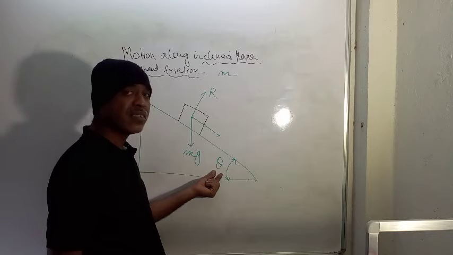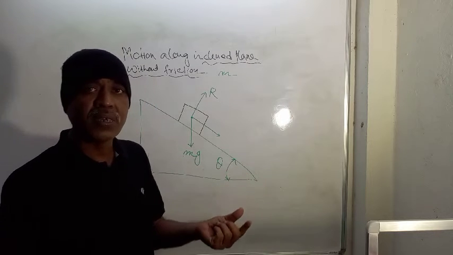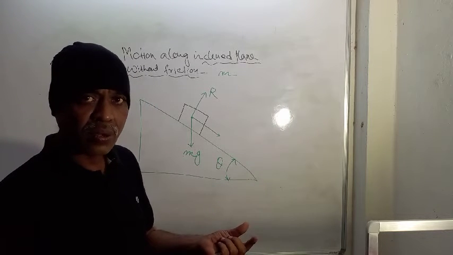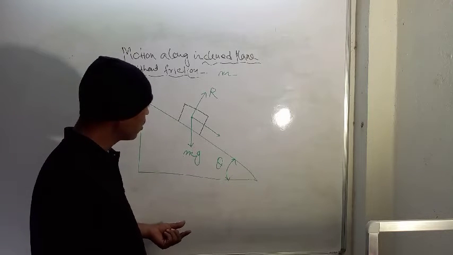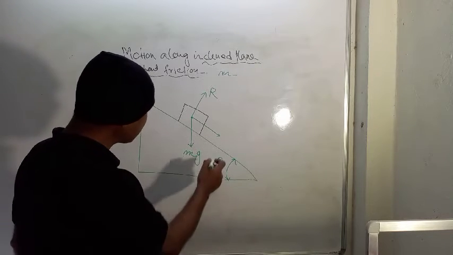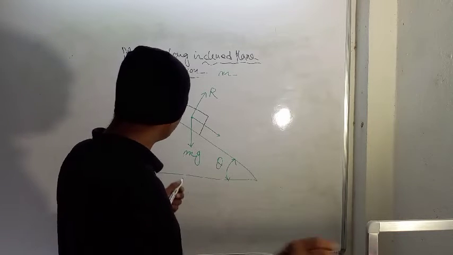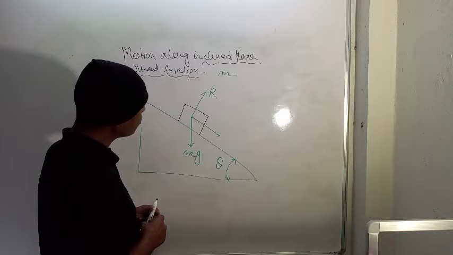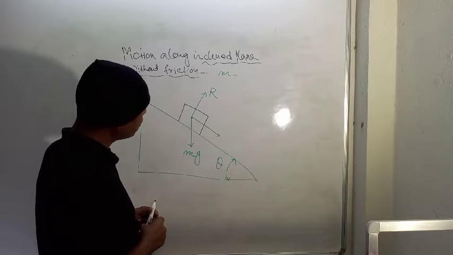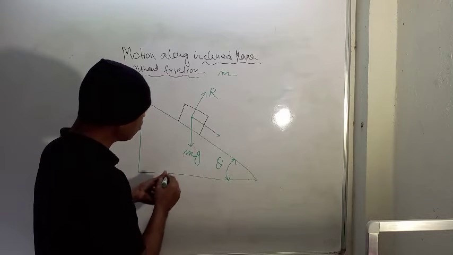Without specifying this theta, the inclined plane cannot be defined. Theta is very important. So if this is theta, then we need to know all these angles. What will be this angle? Can you tell me?